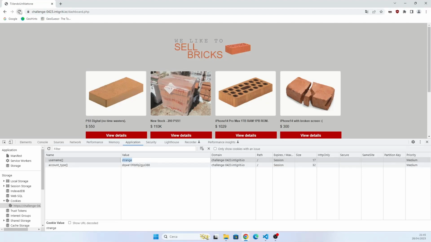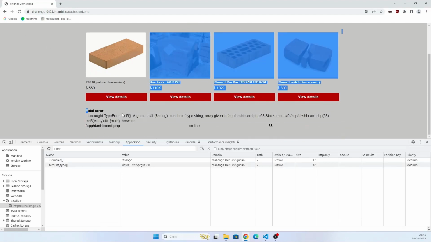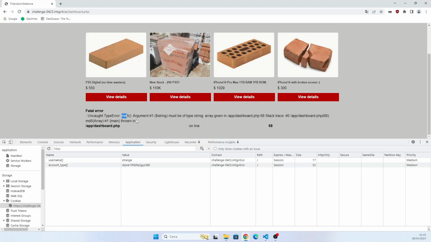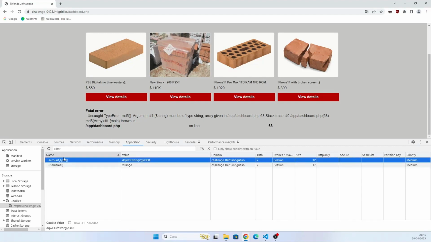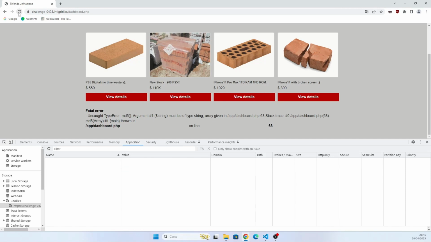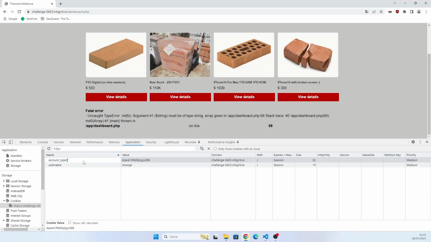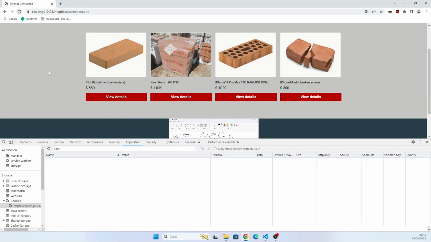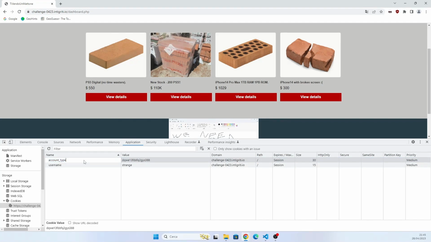And if we refresh, we get this error: Uncaught TypeError: md5(): Argument #1 must be of type string, array given. So it's basically calculating the MD5 sum of one of these two variables. We can try deleting the bracket here and refreshing, and I think it's account type, and yes, it was account type, so it's calculating the MD5 of this variable.